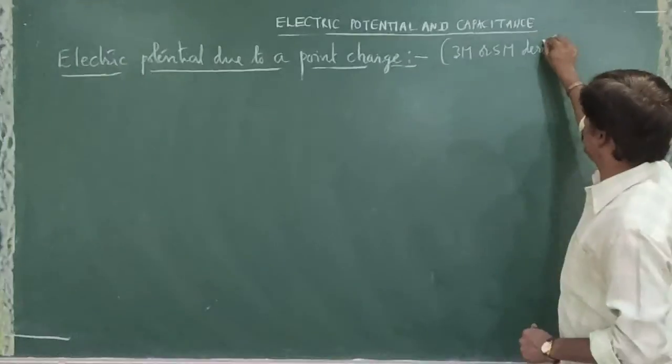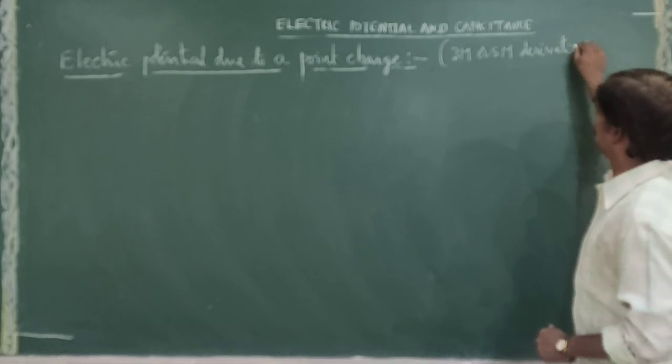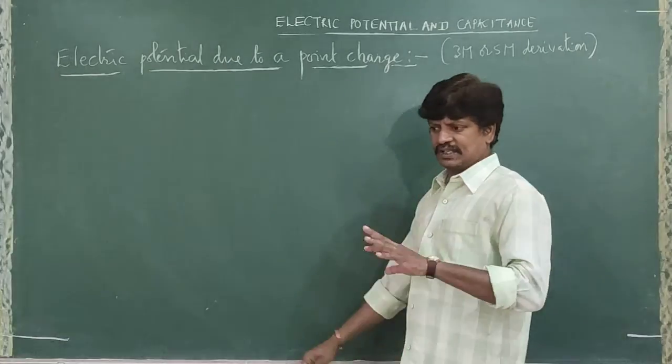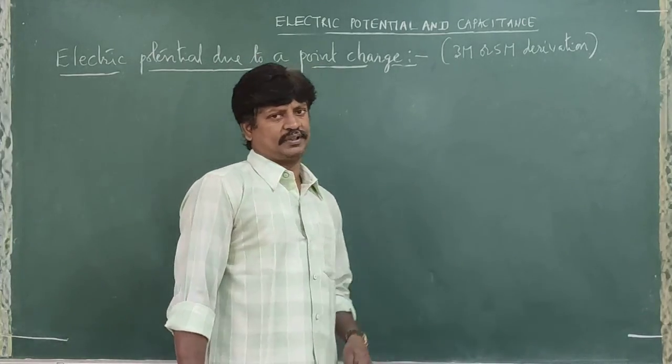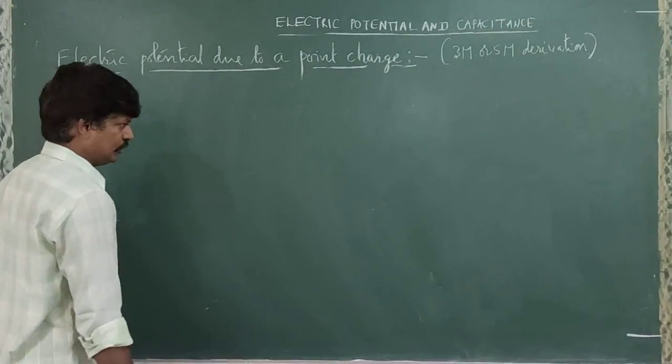Derivation is very important. It's very simple derivation. For PUC exam, 3 marks or 5 marks, and the final result is very important for us. Right.